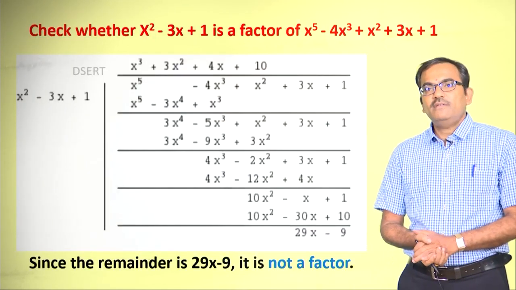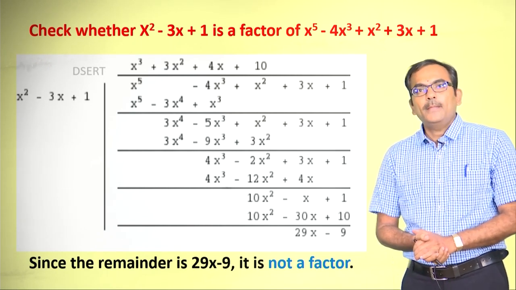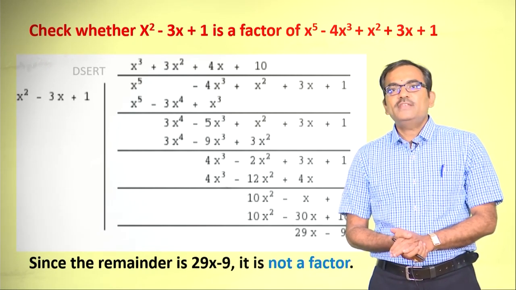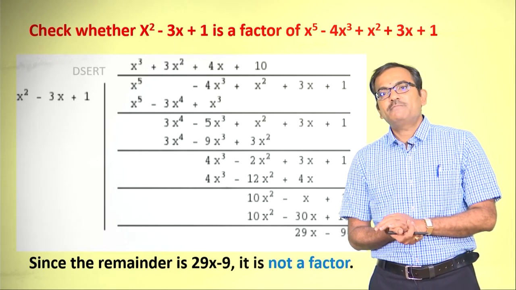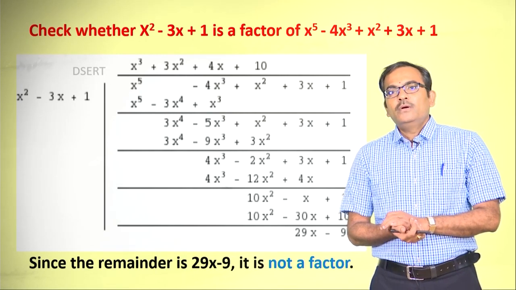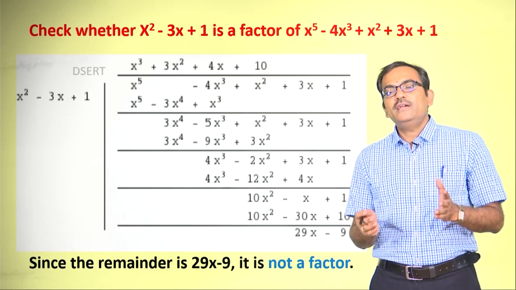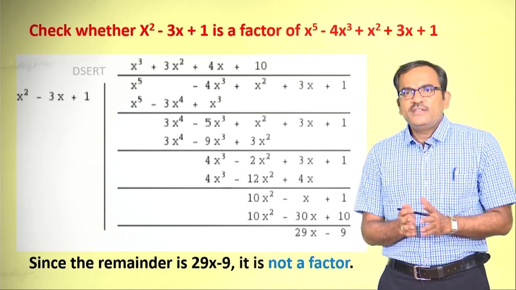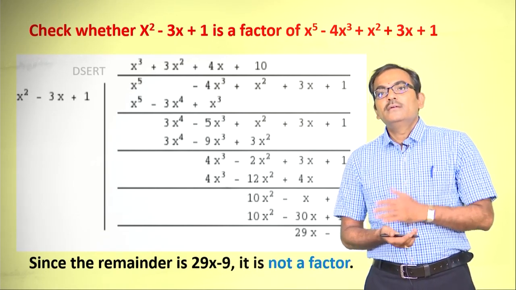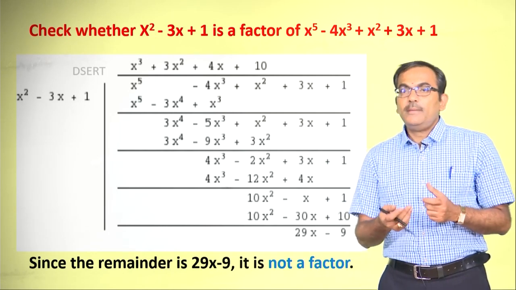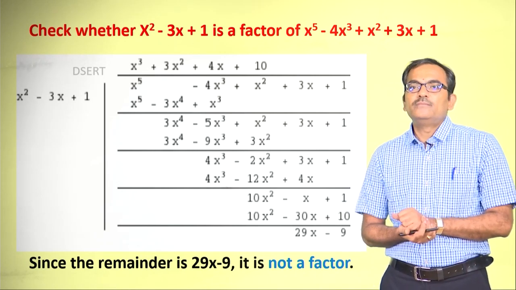Now, observe another question here. We need to check whether x square minus 3x plus 1 is a factor of x to the power 5 minus 4x square plus 3x plus 1. So, what is that we need to do here? Of course, we need to carry on the division without any hesitation, but the problem is how to decide whether the given polynomial is a factor of the another polynomial.